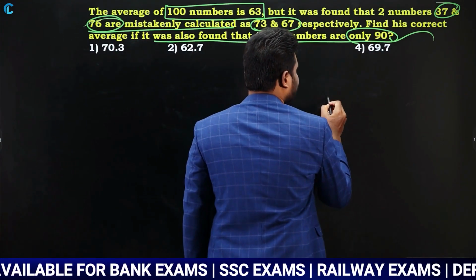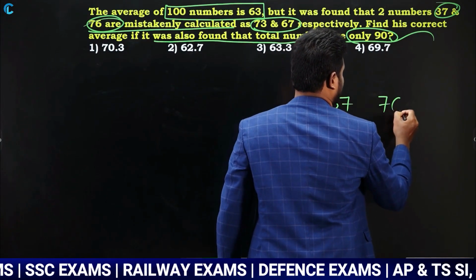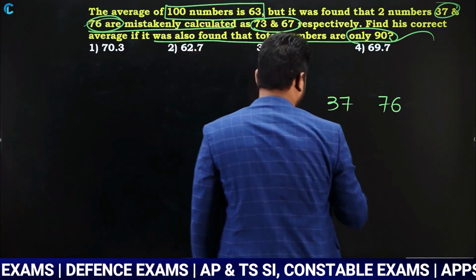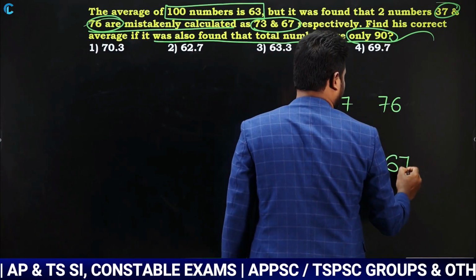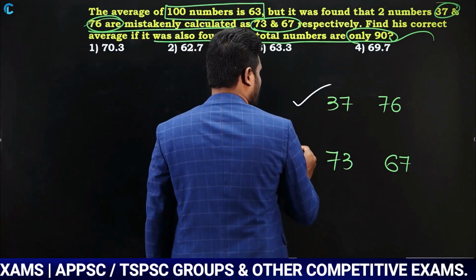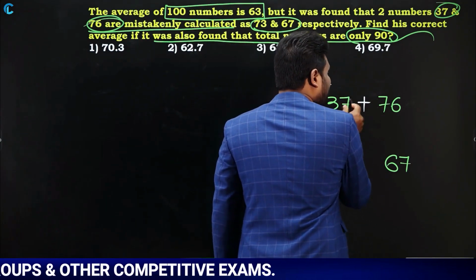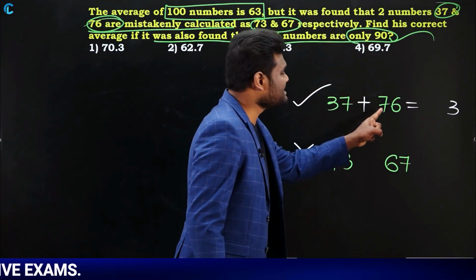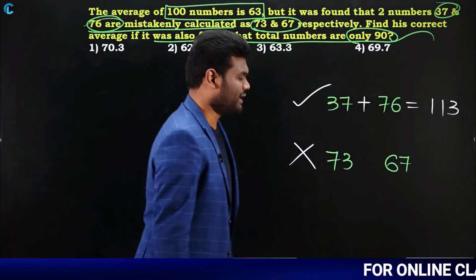So two numbers are what? One is 37 and the other number is 76. Yes or no? But these numbers are mistakenly calculated as how much? Mistakenly calculated as 73 and 67. Yes or no? Which means the above values are the correct values and these are the wrong values. Okay, just add them. When you add them, 7 plus 6 is nothing but 13, so 1 carry. 3 plus 7 is nothing but 10. 10 plus 1 is nothing but 11. Now this is going to be 113.